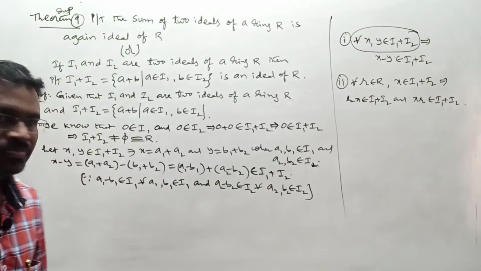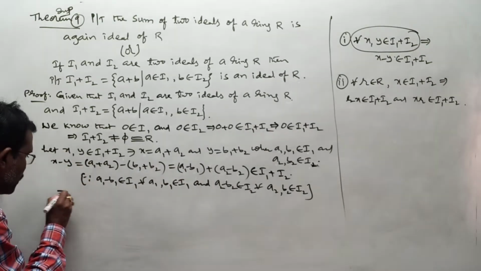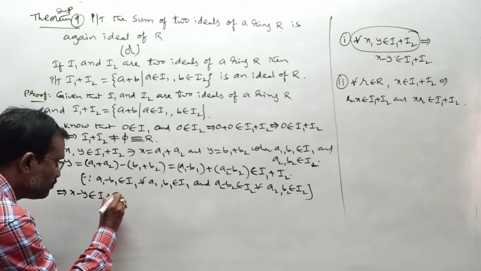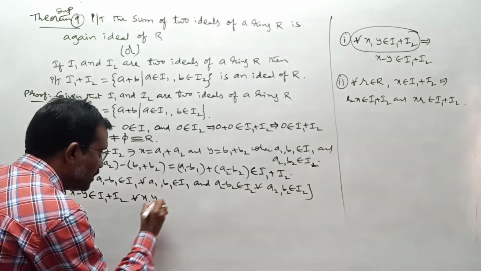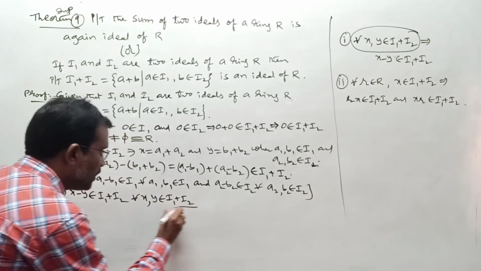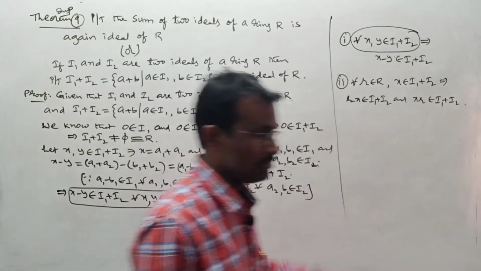But this total thing is x minus y. What we got here is x minus y belongs to I1 plus I2. Like this you can show it for all x, y belonging to I1 plus I2. This completes the first part of your ideal definition. First one is completed.